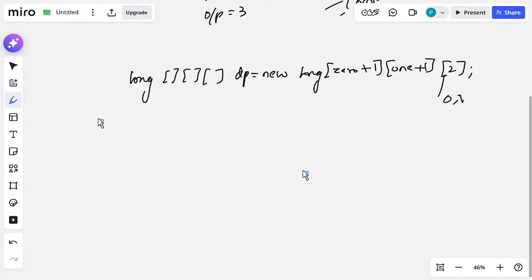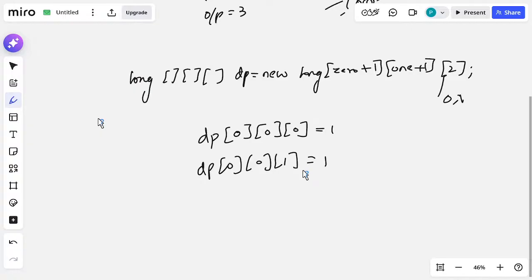Now what am I writing? Next, dp of 0 of 0 equal to 1, and dp of 0 of 1 equal to 1. What does this mean?